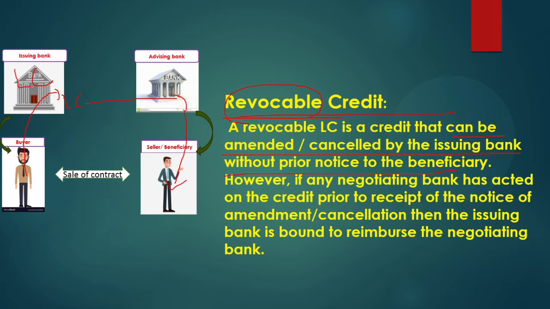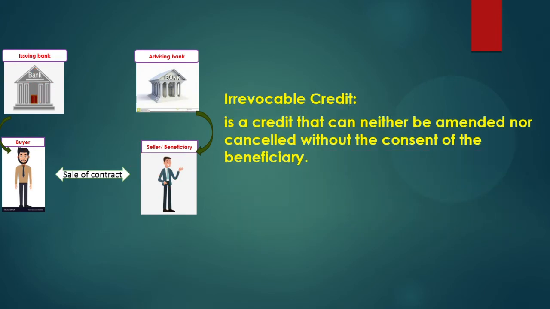If the issuing bank produced the LC and it reached the seller, and then the issuing bank cancelled it, that type of LC is called a revocable LC. One more point: if the LC reached the seller, the seller already shipped and the documents have been given to the advising bank, then the LC cannot be changed or amended after that. Nothing can be done without prior informing the beneficiary. That is called the revocable LC.